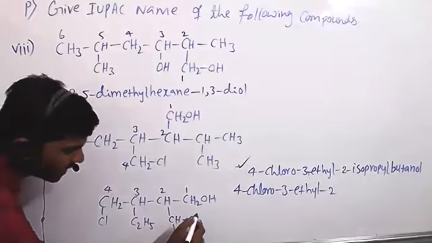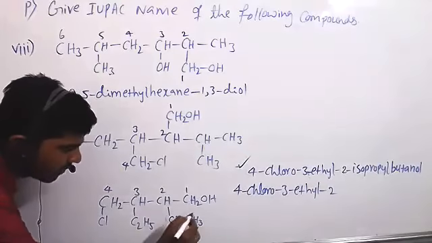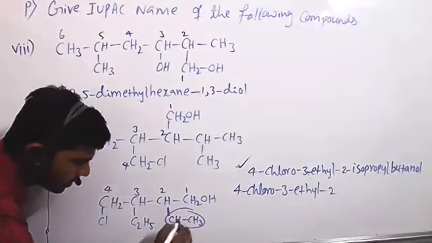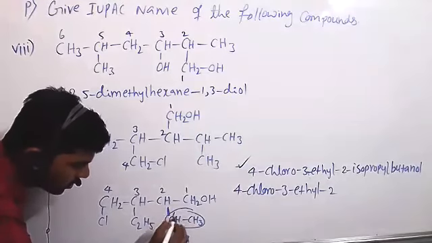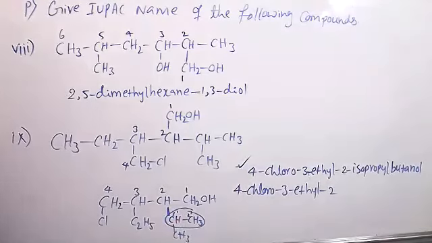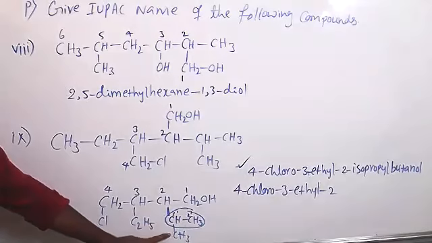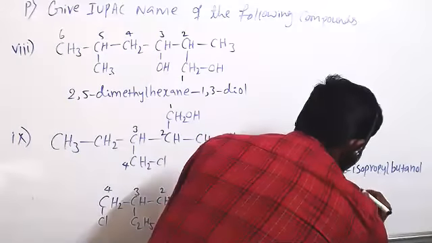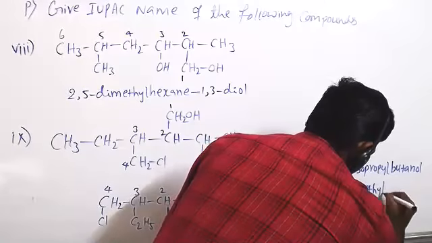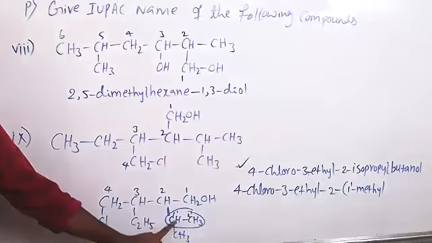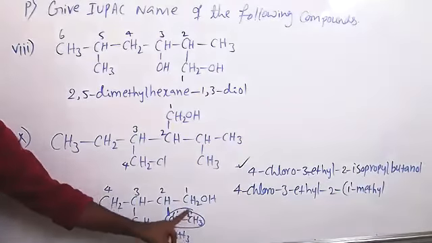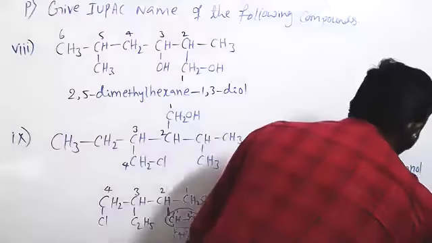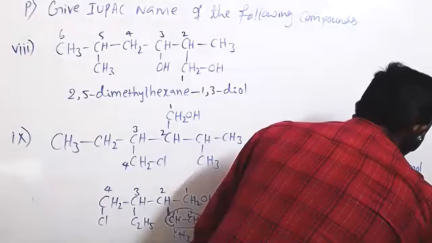Here also we have to select the longest carbon chain. This is the branched chain now. So here I am selecting this as the longest carbon chain. This is 1 prime, this is 2 prime. At 1 prime carbon, methyl is there. So 2 open bracket 1 prime methyl, and this is the longest carbon chain. In this side chain, this is the longest. So ethyl and butanol.